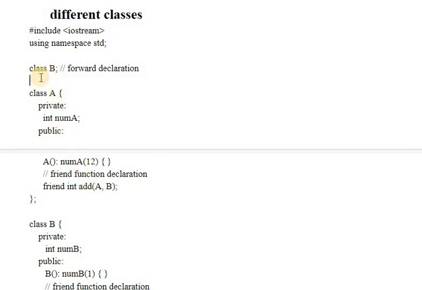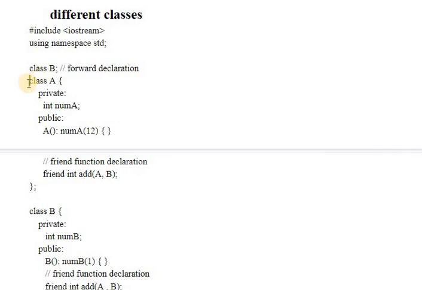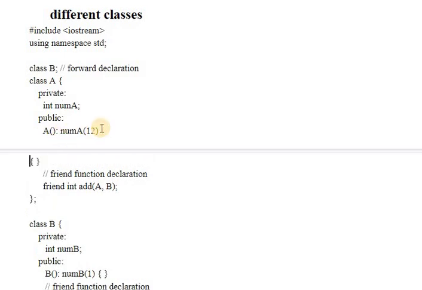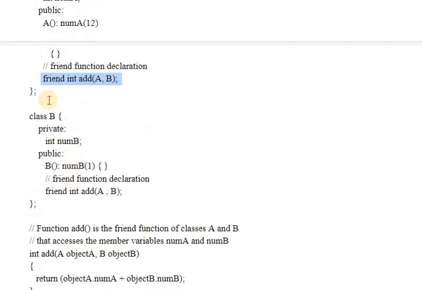After this forward declaration, you will write the body of class A. This is the private data member numA. This is the constructor. With the help of an initializer list, we have assigned the value 12 to numA. This is the friend function declaration, this line, and then the scope of class A ends.